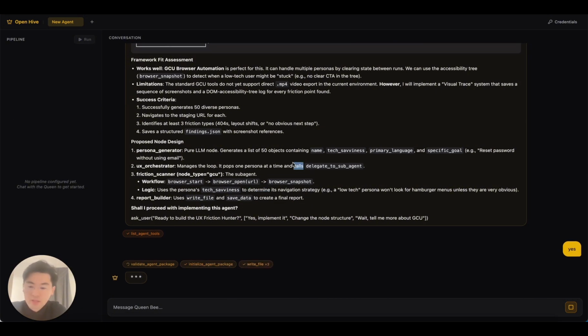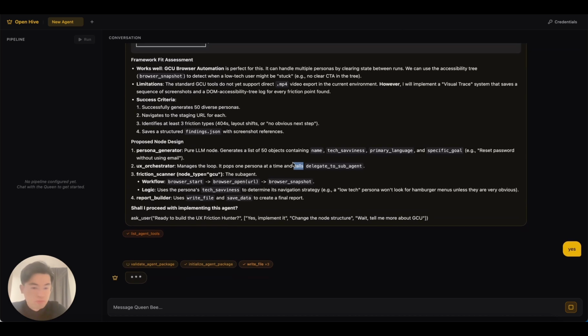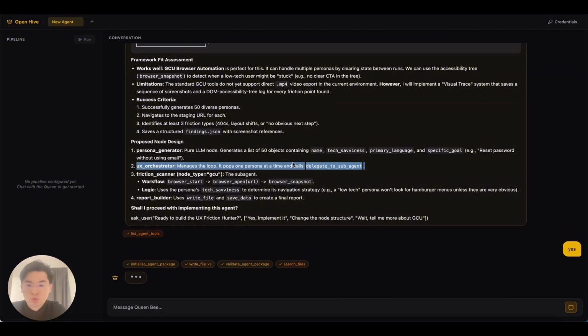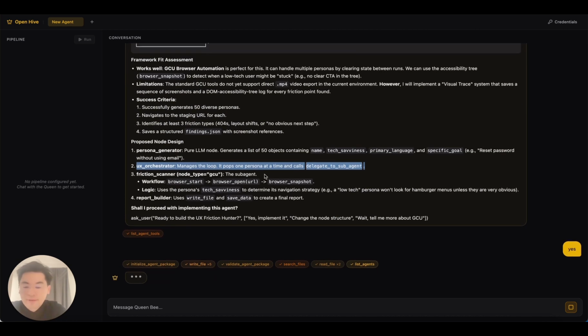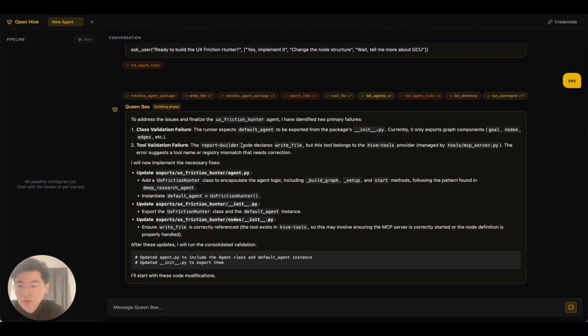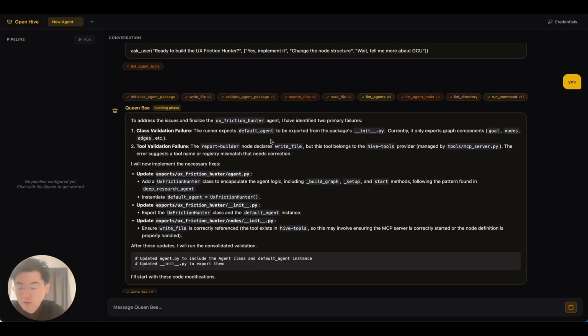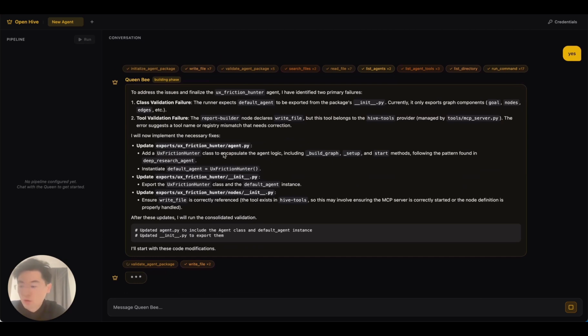So as you can see, the whole philosophy behind this framework is to remove the setup, right? To give you a generative experience, so you can build something from scratch relatively easily, and you don't have to go through a lot of technical configuration. And then after a few minutes, it seems that Queen Bee has been writing files into the folder, and then we have a validation process where the code needs to be compiled before proceeding.